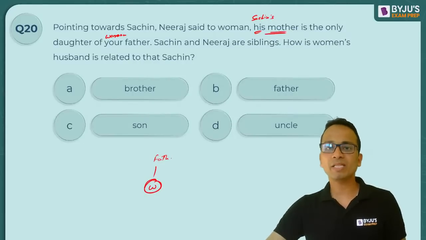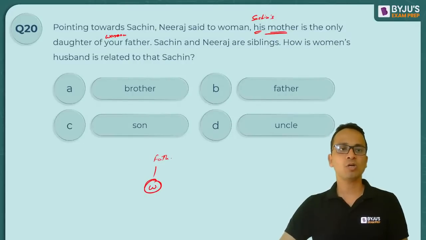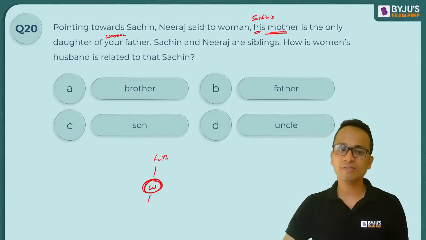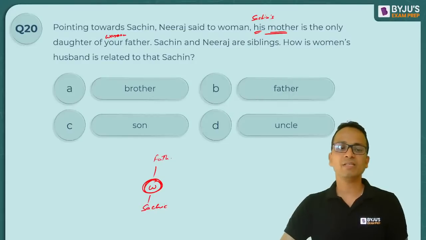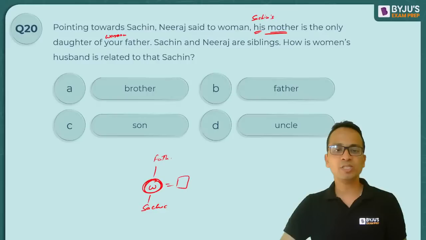So Sachin की mother is the only daughter of your father. Okay, so that means ये जो woman है ये Sachin की mother हो जाएगी. Fine. Then इस woman का husband जो होगा वो Sachin का father हो जाएगा. This is what they are asking.